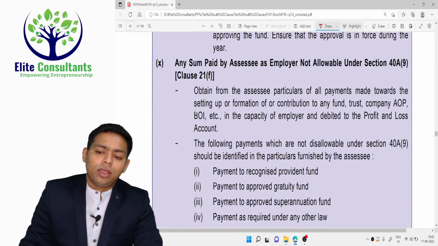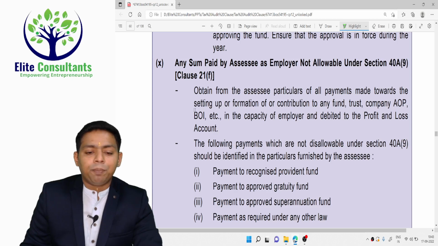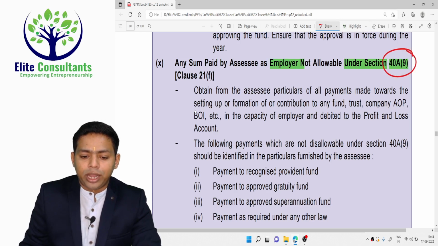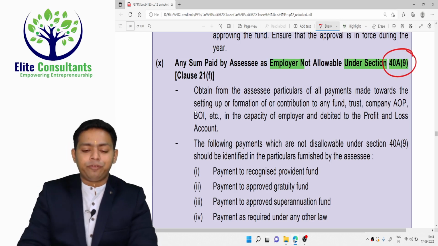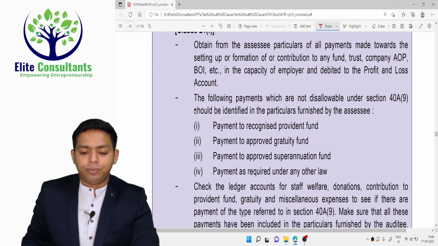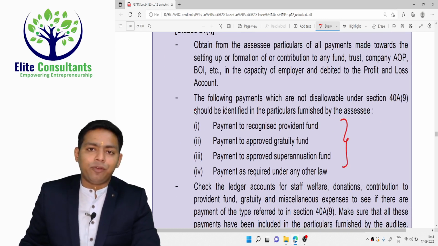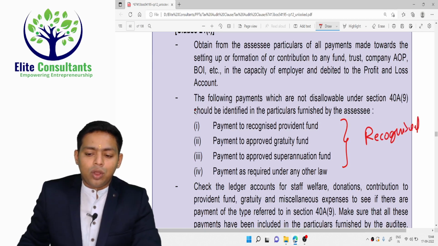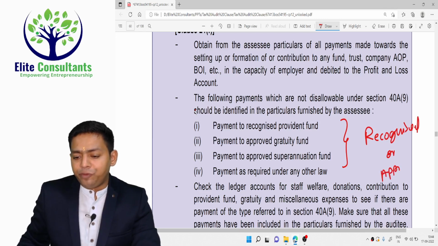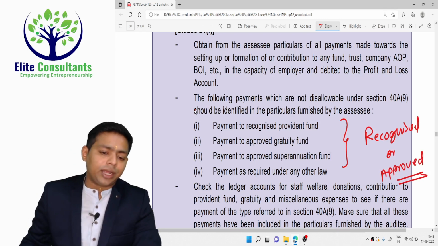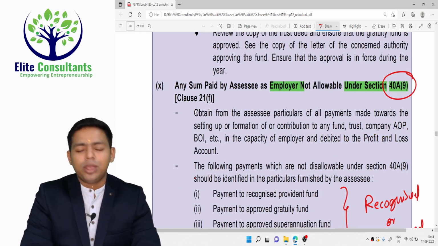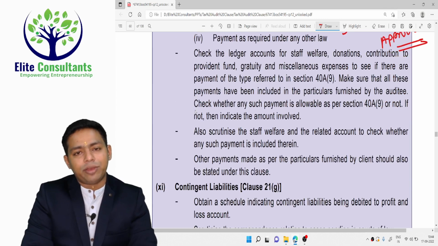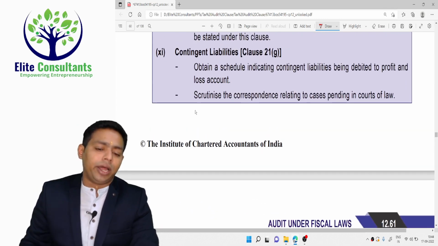Next one is any sum paid by the assessee as employer not allowable under 40A(9). Now 40A(9) talks about if you are making payment of provident fund, gratuity fund, superannuation fund, or any other fund. Again, this is for the benefit of the employee. It has to be either to the recognized fund or to the approved fund. If you are making payment to an unapproved or unrecognized fund, then disallowance will happen under this clause. Nobody nowadays is making payment to an unapproved or unrecognized fund. At least that much knowledge everybody has. We are not supposed to make payment to the unrecognized fund.